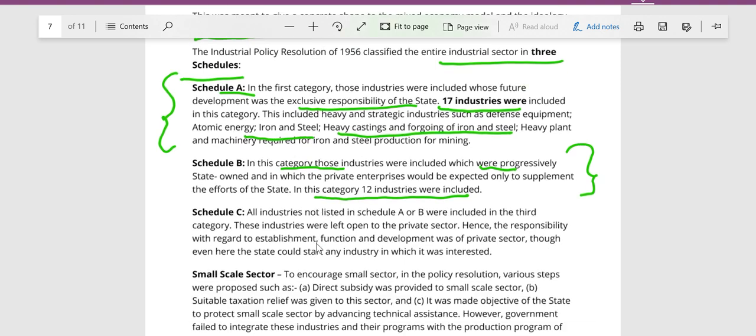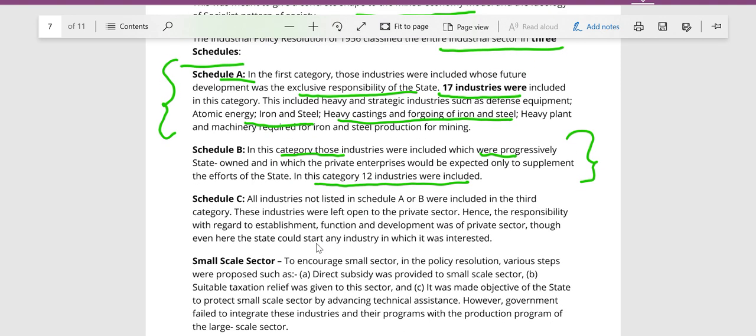Schedule C were those industries where we totally allowed the private sector. So the responsibility with regard to establishment, functioning and development was entirely in the hands of the private sector. Apart from that, another sector was India's traditional sector, that is our handicrafts, small scale industries, cottage industries.